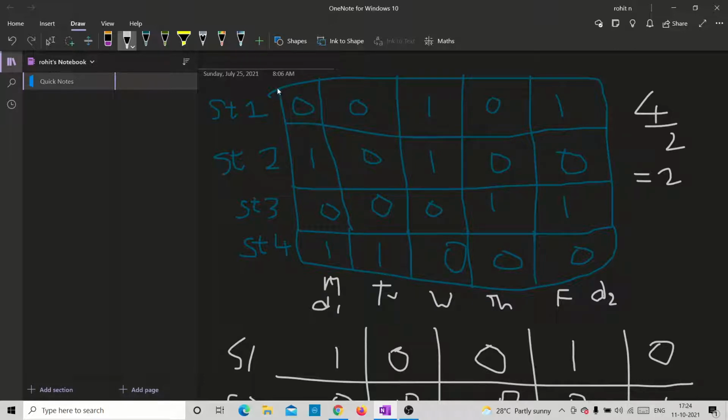So first we'll see whether student 1 is taking a class on Monday. Since we are starting from Monday, okay, student 1 is not taking a class. Student 2 is taking a class, student 3 is not taking a class, and student 4 is taking a class, right? There are at least two people. So we can mark Monday as a day that can be used for a class and group them together, student 2 and student 4.